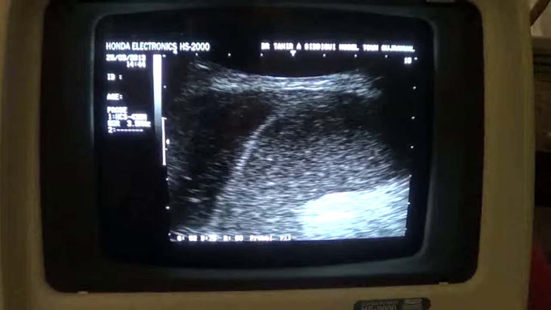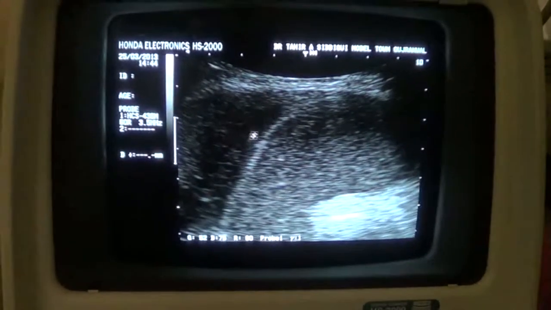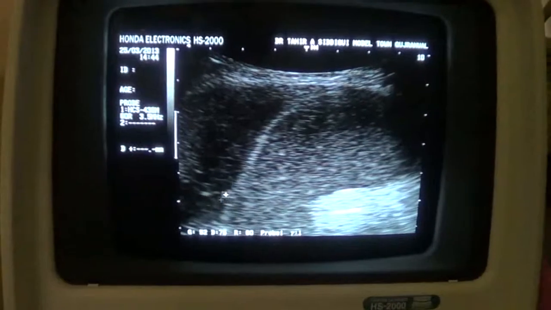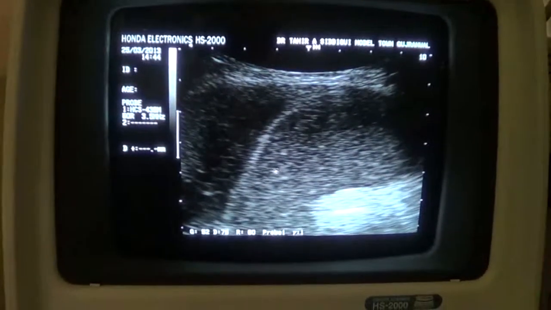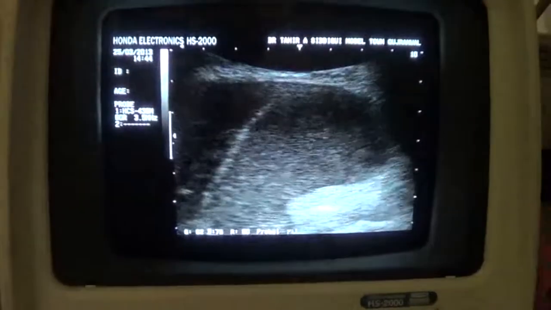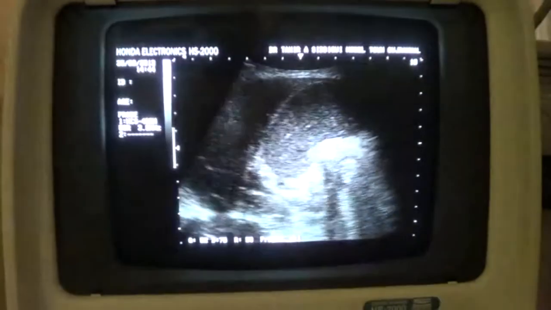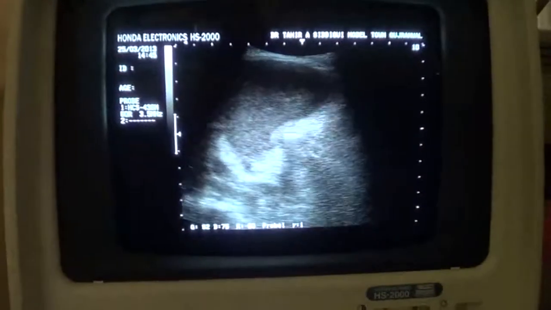and there is small amount of fluid. If you concentrate, this is a small amount of fluid, a rim of fluid surrounding the anterior wall of the gallbladder. This is a case of acute cholecystitis due to mucocele of the gallbladder.